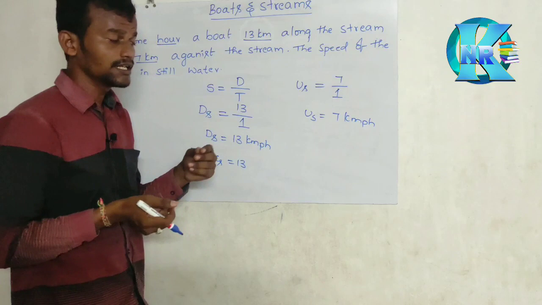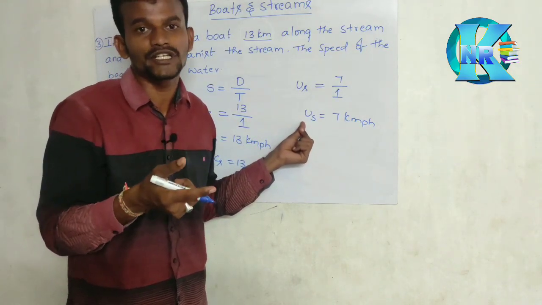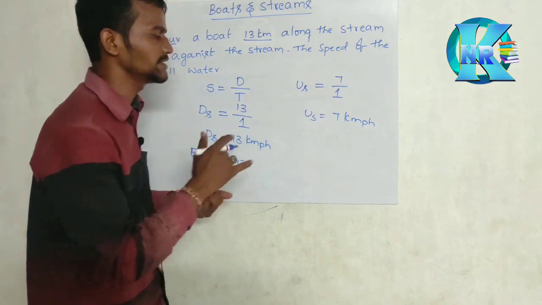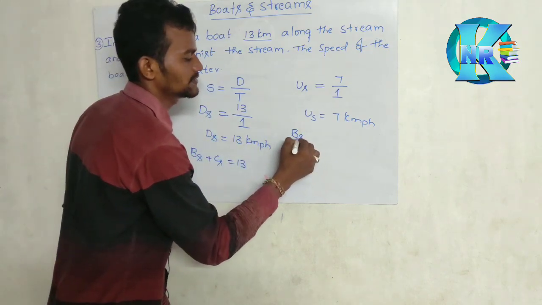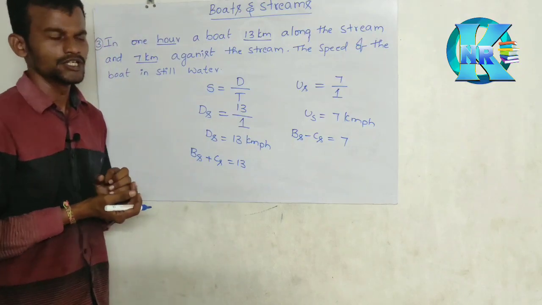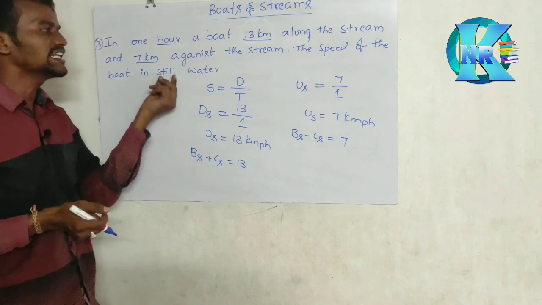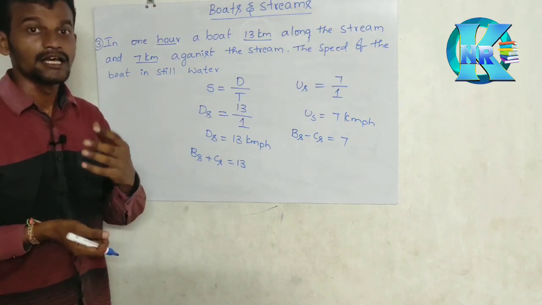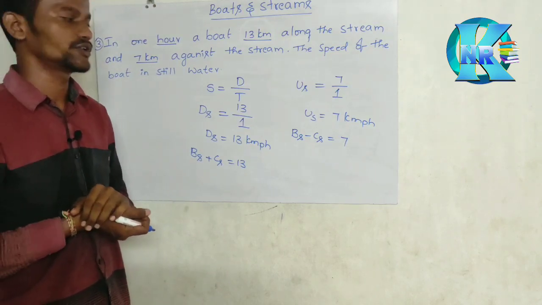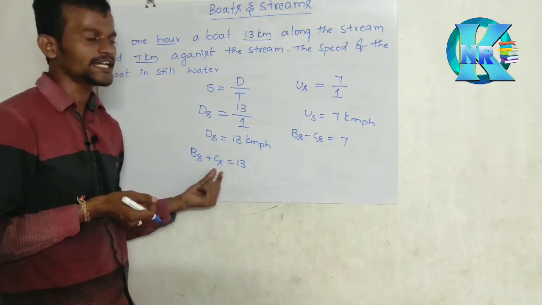Okay. But the person is going upstream, is the water force helping or opposing? It is always opposing, so it is subtracted. Bs minus Cs is equal to 7 kilometers per hour. But what is the question asking? The speed of the boat in still water. So they are asking the own capacity of the boat. So Bs is required. By using these two equations, how can I get Bs?